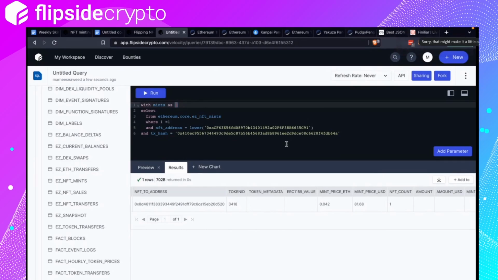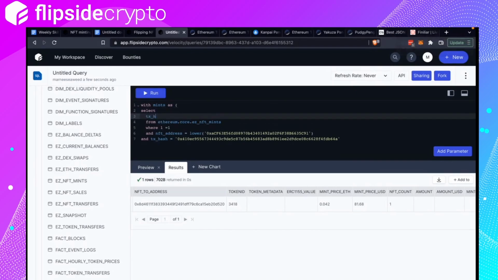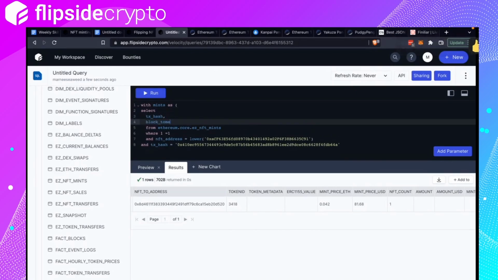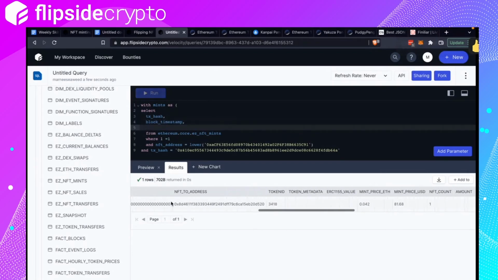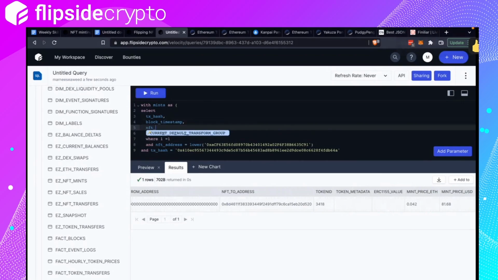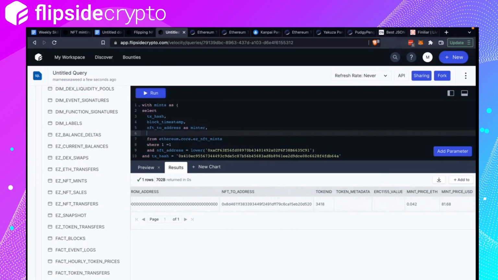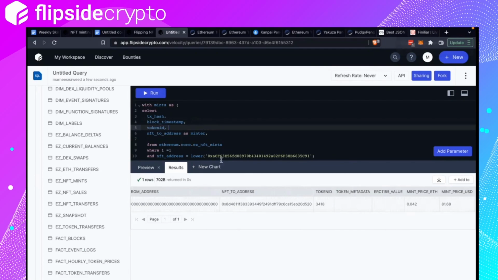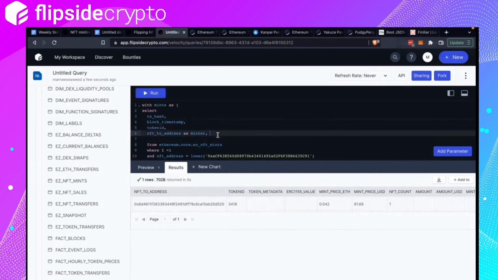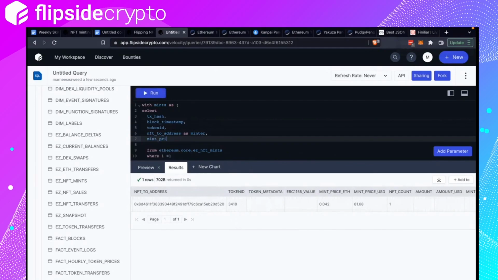So select transaction hash, block timestamp, token ID. Let's do it in this order. NFT2 address is the minter, as minter, and then mint price. Mint price is mint price.